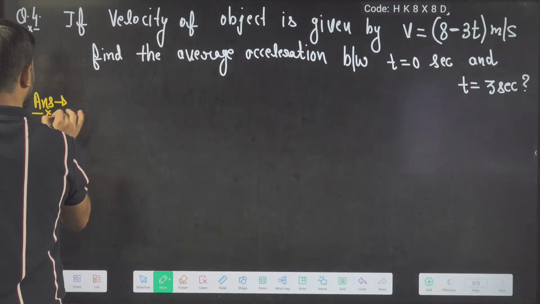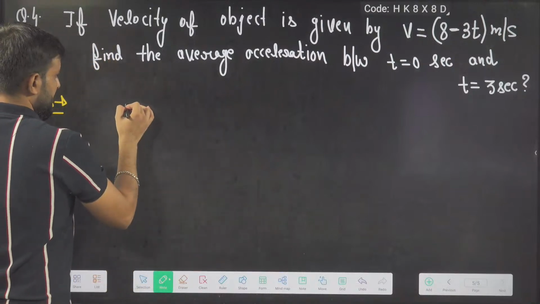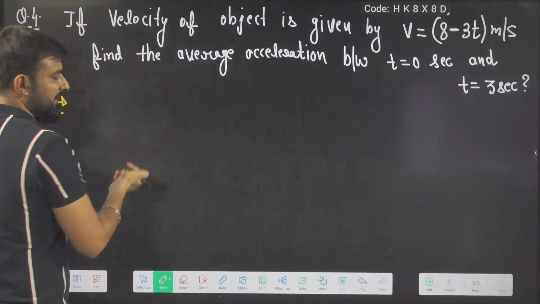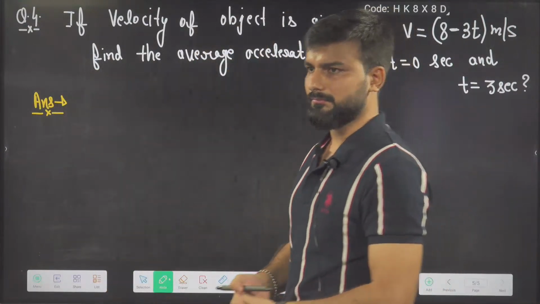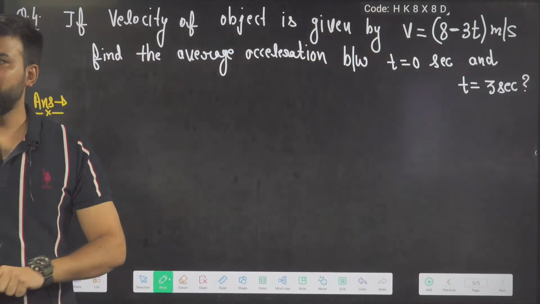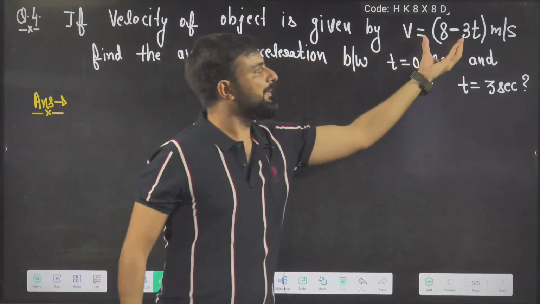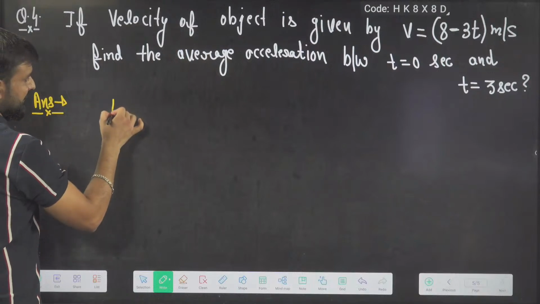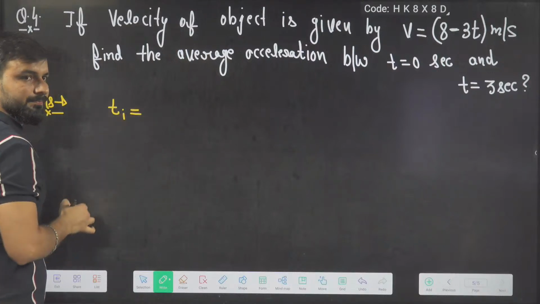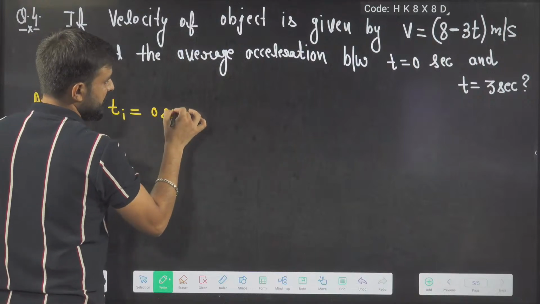What will be the answer you get in this question? To calculate average acceleration, I have to find V final and V initial. How will I find V initial and V final here? Karthik, see here. Velocity is depending upon time. What is the initial time here? 0 second. At 0 second, what will be the velocity?